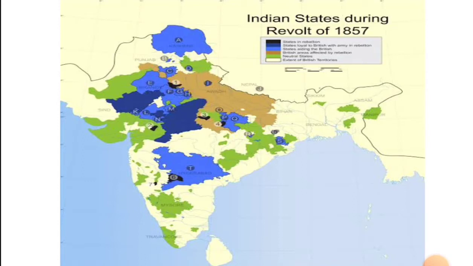They were not able to match the discipline of the British army, and the revolt was suppressed. Also there was a lack of coordination and cooperation, it was not a very well planned revolt, and it did not spread to all parts of India. In some areas it was localized in nature.